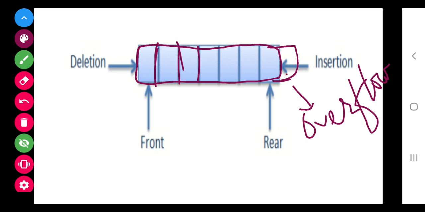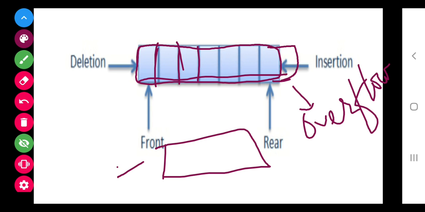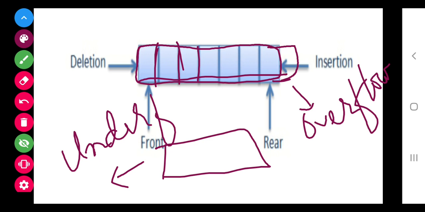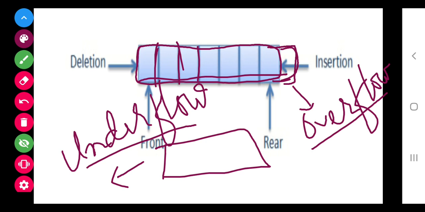And suppose all the items got deleted and people want to delete further, means no item is there in the list, then we call it underflow. Underflow. Overflow means you cannot add any more, and this message will get displayed. Underflow means you cannot delete any more because no item is left in the list. It's an empty list now.